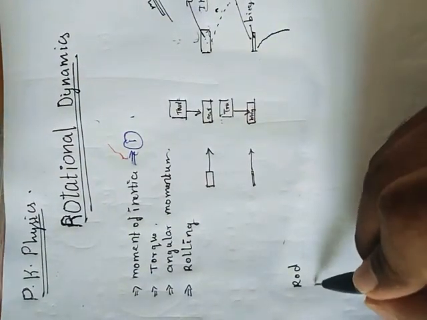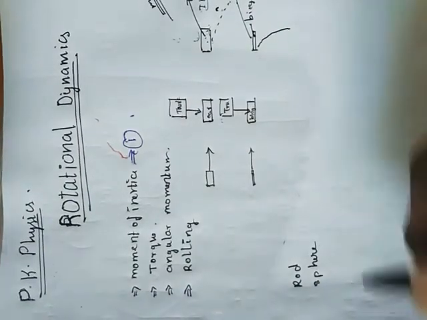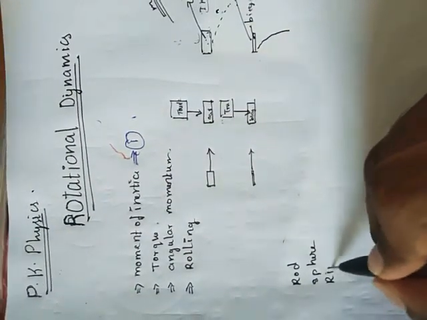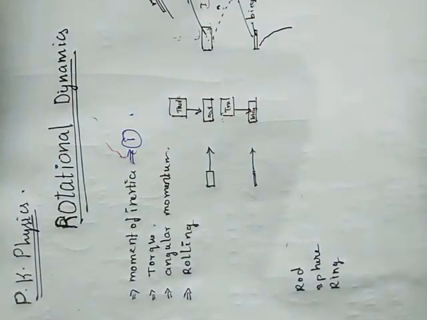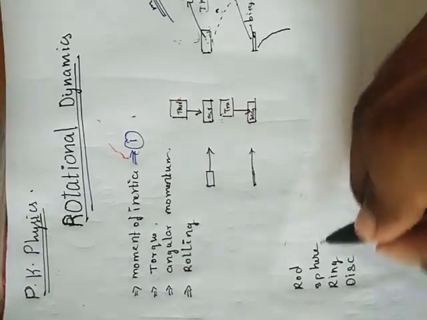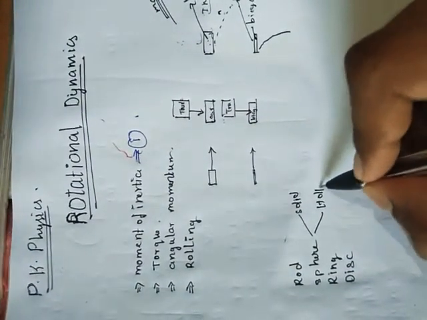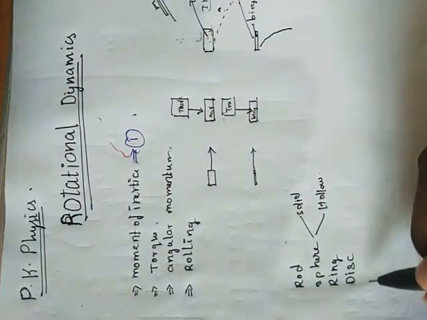and then sphere, ring, disc. This includes solid and hollow ones, and cylinder.